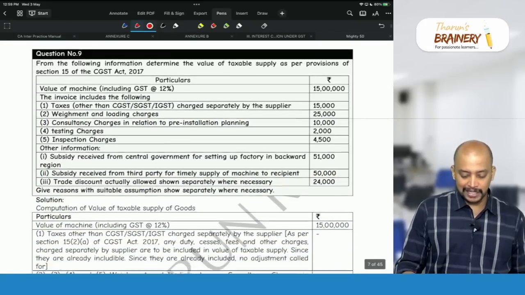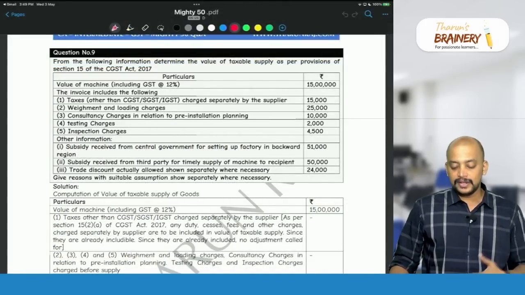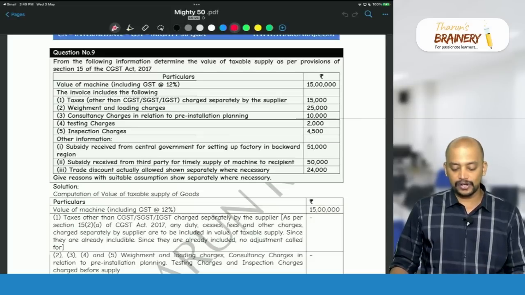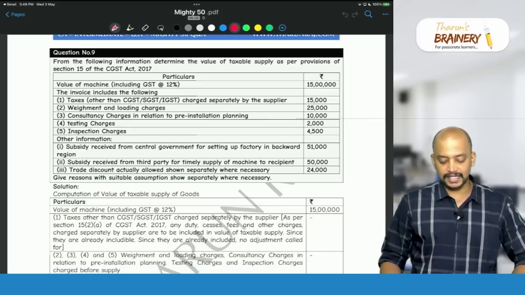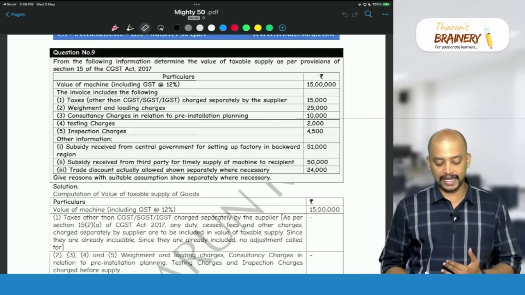Then question number 9. So in this question number 9, related to valuation, from the following information, determine the value of taxable supply as per the provisions of section 15 of CGST Act.